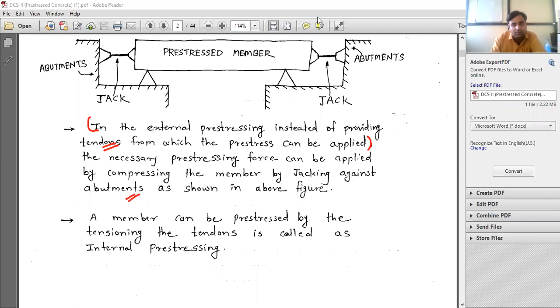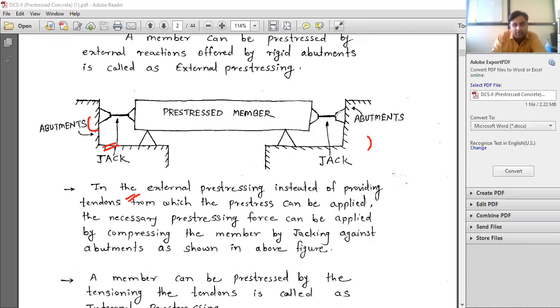So you can say that from here, see, from here it is applied. This is called jacking. This is the force which is applied from this end, okay, to do the pre-stressing. So that is what they are saying to us here.